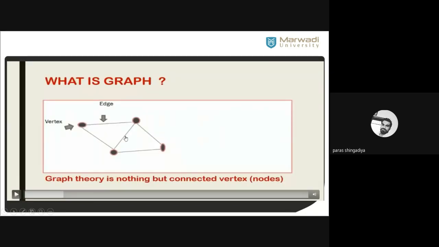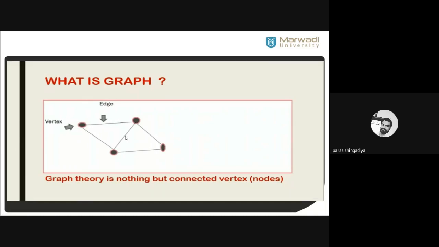A graph is a set of connections between two objects. Object means you can consider here the vertex; in mathematical definitions we say it is a vertex. These are the vertices A, B, C, and D, and here the connection is called an edge between the two vertices. Think of a connection between two places by road network or by flight network; any idea you can use. So this is called a graph. It is connected vertices, connected nodes. Here four nodes, four vertices, are there.